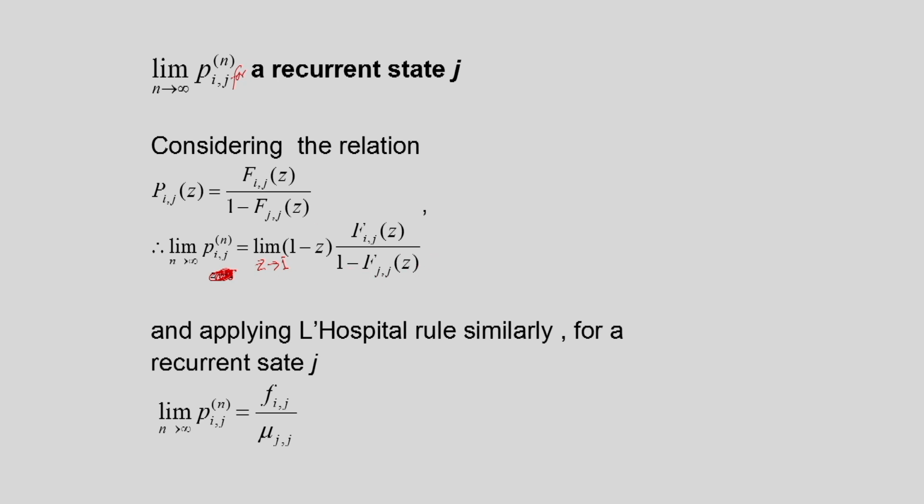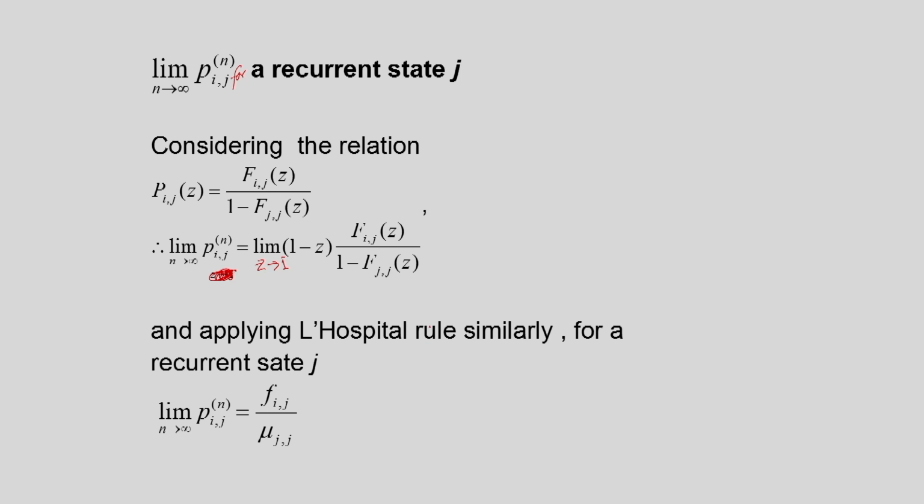This is by the final value theorem. By applying the L'Hopital rule, for a recurrent state j we can show that the limit of Pij n as n tends to infinity is equal to Fij divided by mu jj. When we apply the L'Hopital rule, we consider that this is a product of two terms, 1 minus z and Fij z. Therefore, while taking the derivative, we have to use the product rule. So, that way we arrive at this relationship.